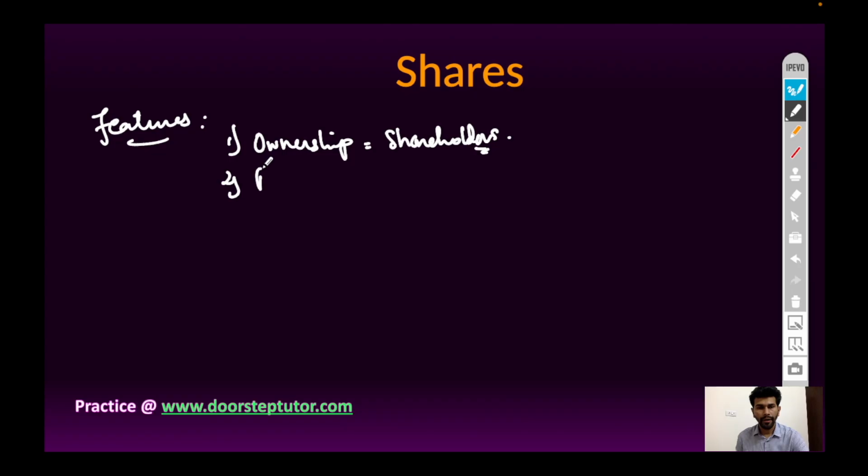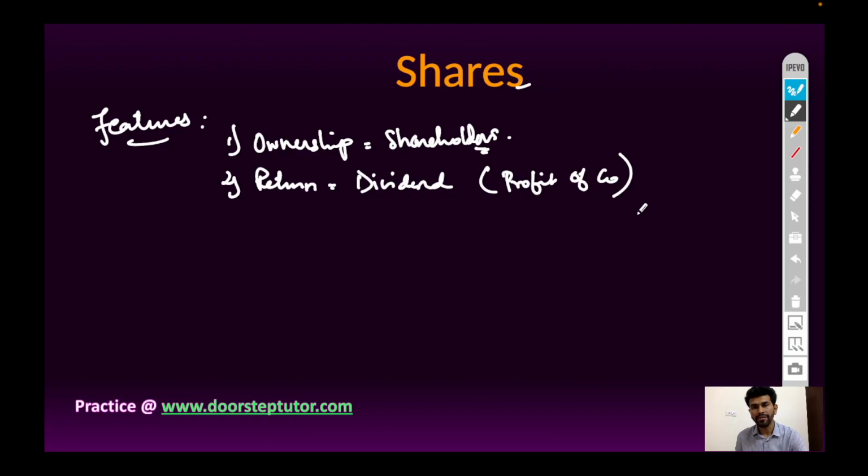Second, return on investment. The person who purchases the share is called a shareholder and gets dividend as a return on investment. Dividend is a part of profit which is distributed among shareholders. Therefore, it is called dividend. The part of the profit of a company is distributed, divided among shareholders, and the remaining balance will be reinvested into the business for future expansion.